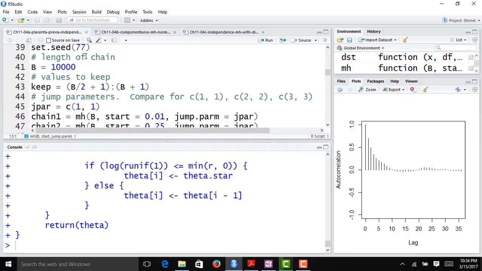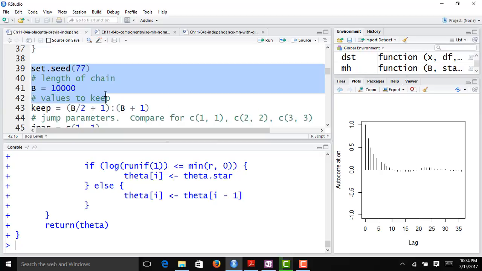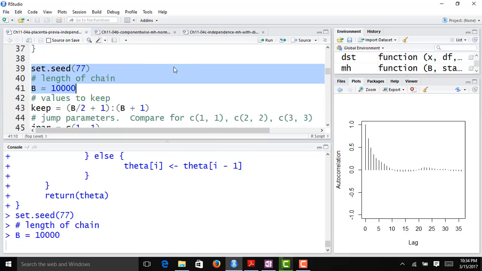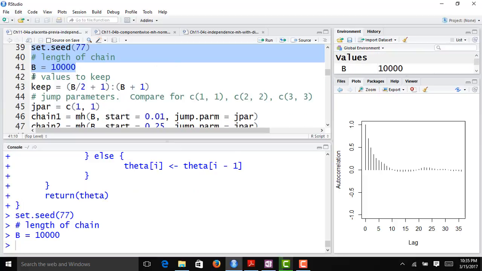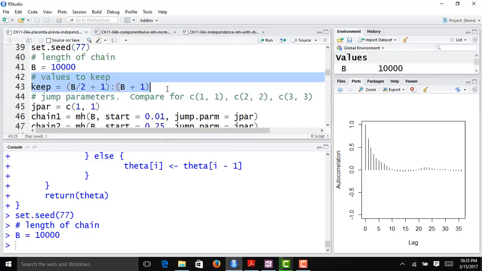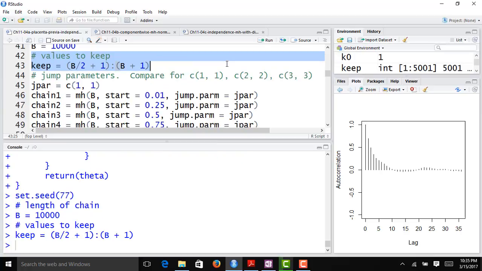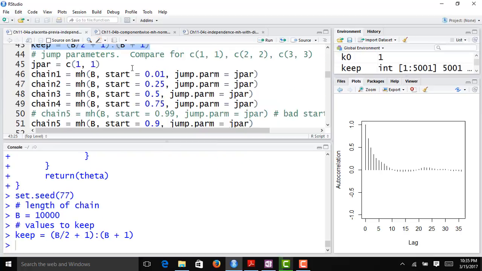And I'm going to set my seed so we can get the same results. I want to construct chains of length 10,000, not including the original starting value. I want to keep the second half, so I'm going to discard the first half as burn-in. And I'm going to set the parameter values of my jumping distribution to be 1, 1. So my jump distribution is actually going to be the prior distribution.